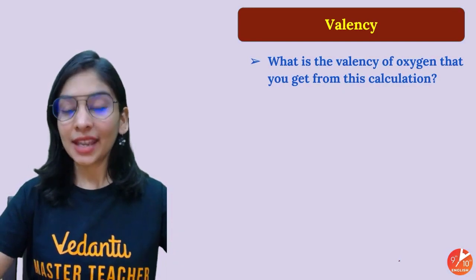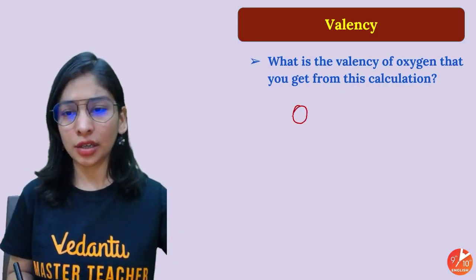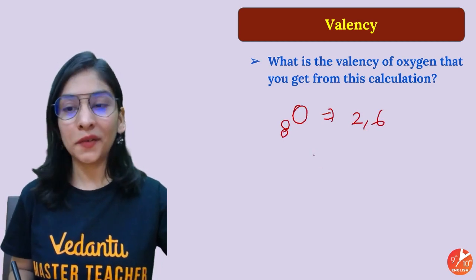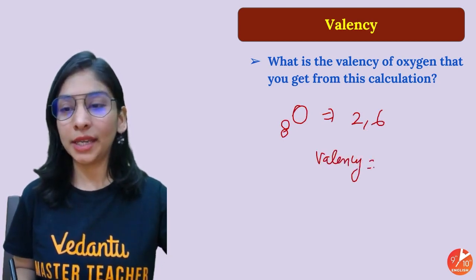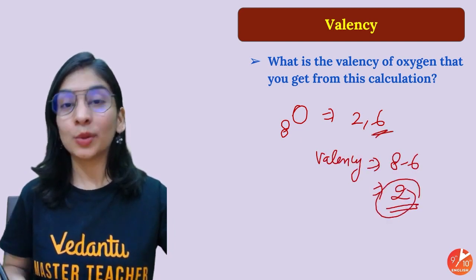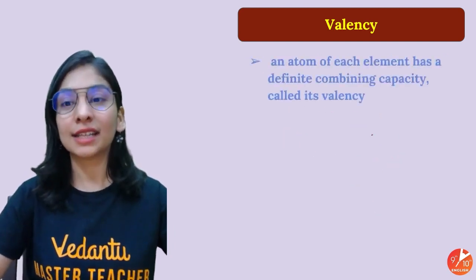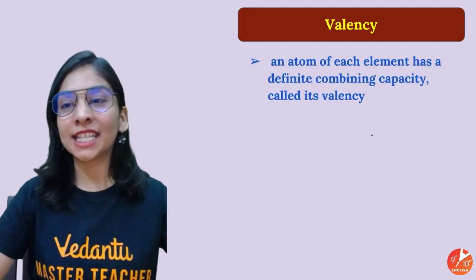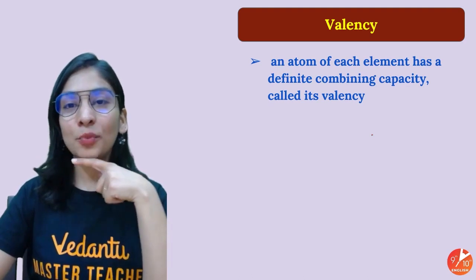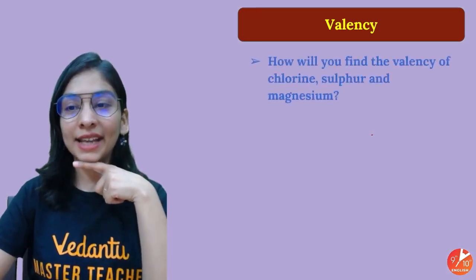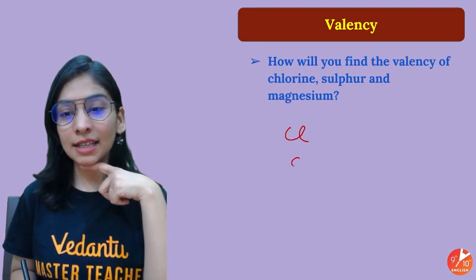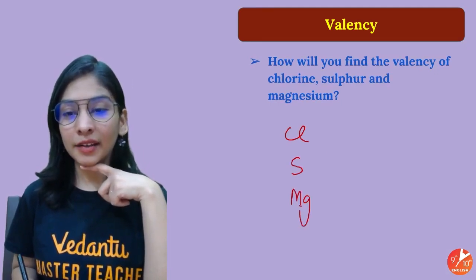All right. And what about oxygen? Configuration is 2, 8, 6. More than 4 electrons, valency will be 8 minus 6, 2. 2 electrons it will gain to justify its octet. It's a non-metal. I told you why it's a non-metal too. Okay, so this concept of valency is super clear. What is valency? This combining capacity. Some more questions. Chlorine we discussed. Sulfur and magnesium.